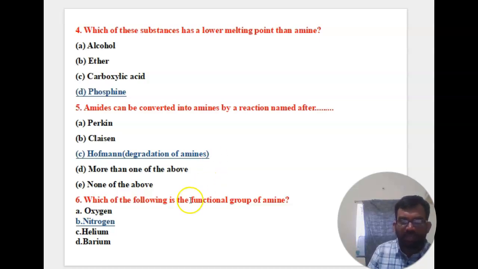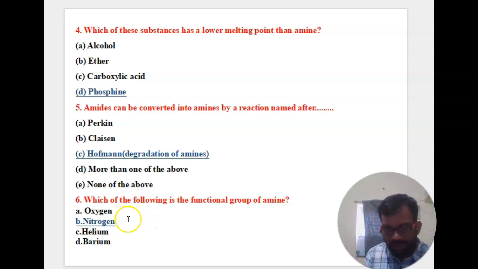Then the sixth one: which of the following is the functional group of amine? The options are oxygen, nitrogen, helium, barium. You know what an amine is: an organic compound derived from ammonia. Ammonia has a nitrogen atom, so nitrogen is the main atom of the amine. So the right answer is B, nitrogen.